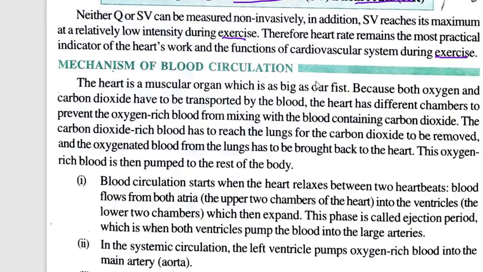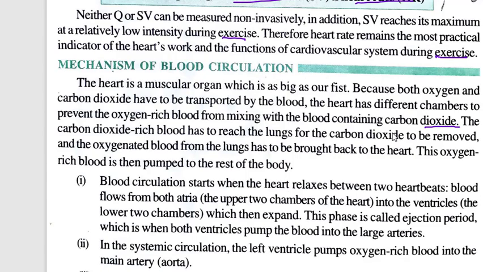Mechanism of this blood circulation. The heart is a muscular organ which is as big as our fist. So you see your fist, the same is the size of your heart. Because both oxygen and carbon dioxide have to be transported by the blood, the heart has different chambers to prevent the oxygen rich blood from mixing with the blood containing carbon dioxide. So here we have seen 4 different chambers. Why does our heart have these chambers? So that our oxygenated blood and deoxygenated blood should not mix with each other.